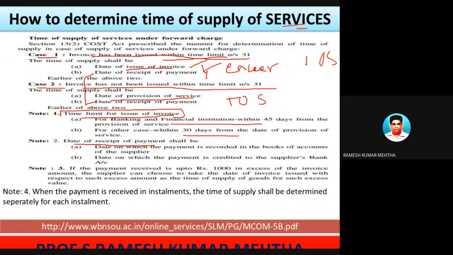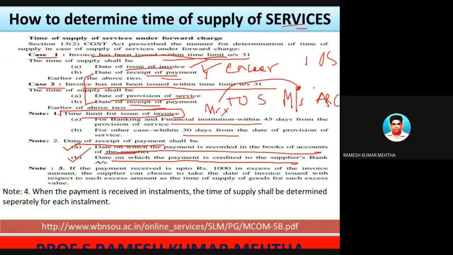Now, date of receipt of payment, the second point: what does it speak? What are the 2 points we have underneath date of receipt of payment? For example, Mr. X has got services supplied from Messrs. ABC, and for this he is going to make a payment. So date of receipt of payment by Messrs. ABC, what does it mean? It means that there are two likely situations. Number one, the date on which the payment is recorded in the books of accounts. Number two, the date on which the payment is credited to the supplier's account.